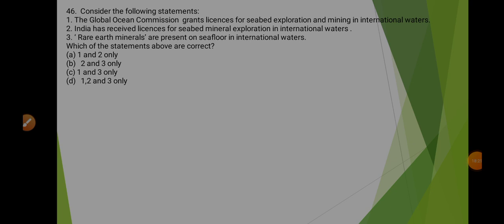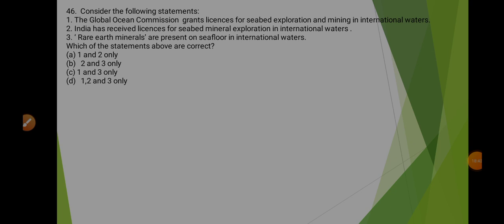Coming to 46th question, it says, consider the following statements. The Global Ocean Commission grants licenses for seabed exploration and mining in international waters. So here, in place of Global Ocean Commission, it should be International Seabed Authority. So statement 1 is wrong.